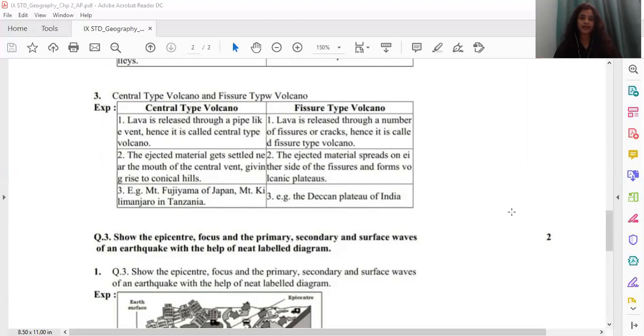Second point under central, the ejected material gets settled near the mouth of the central vent, giving rise to conical hills. Second point under fissure, the ejected material spreads on the other side of the fissures and forms volcanic plateaus. The third point under central are the examples like Mount Fujiyama in Japan and Mount Kilimanjaro in Tanzania. The third point under fissure examples, the Deccan Plateau of India. Now children, you need to write all the 3 points as the last point is for examples.